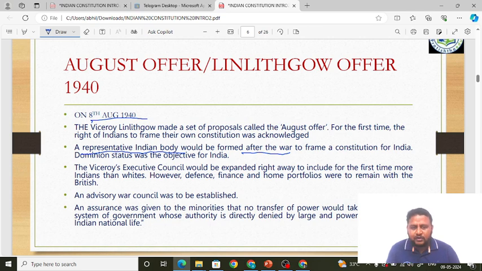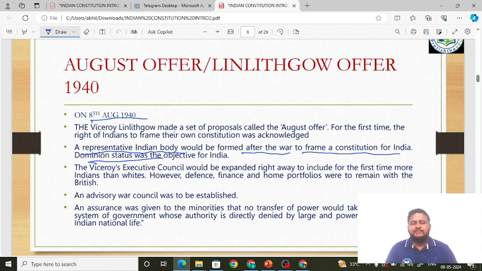They are not telling us that we are going to form it in 1940. They are telling us after the war. Which war? Second World War. Friends, remember this. They are telling us they will allow us to make the Constituent Assembly after the war, to frame the constitution. That's why we are studying the Constituent Assembly, because it was the body involved in the making of the constitution. Dominion status was the objective for India. They are telling we are going to give dominion status. Before that, they are telling a representative Indian body, that is the Constituent Assembly, would be framed after the war. Why? So that Indians participate in the war. If you participate in the war, then only we will allow you to make a representative Indian body.